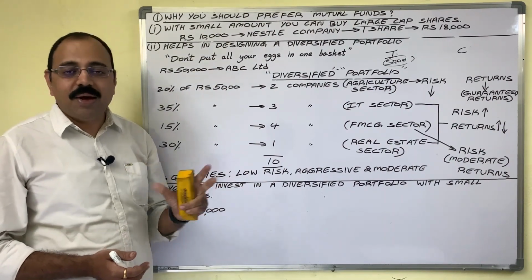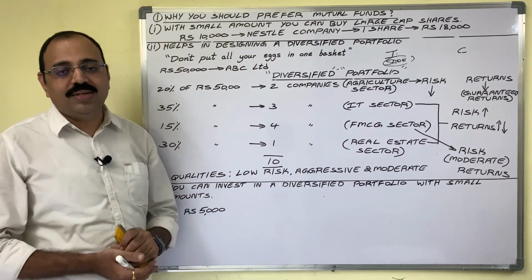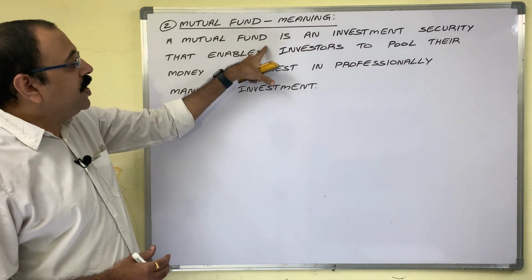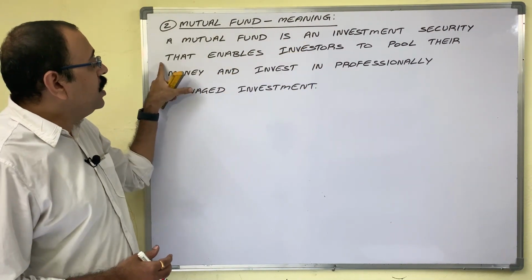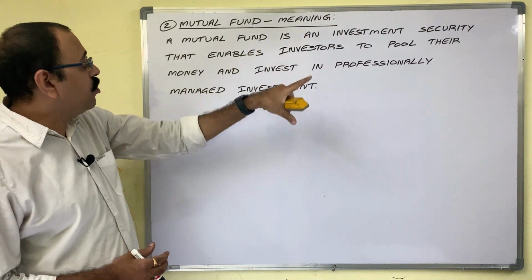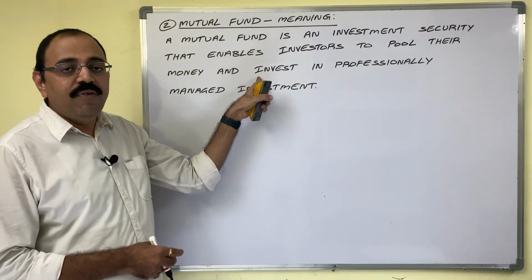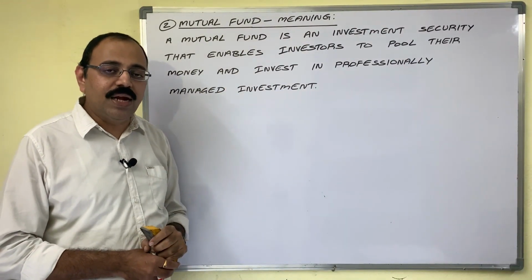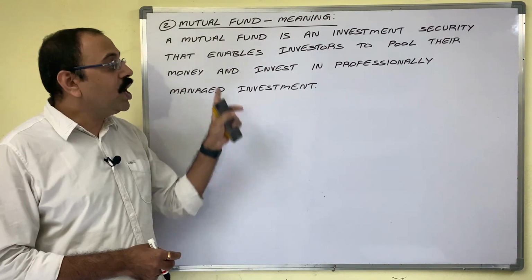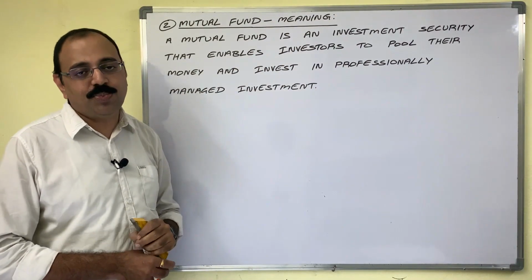First point is completed. Now second point is meaning of mutual funds. See, this is the meaning of mutual fund. A mutual fund is an investment security that enables investors to pool their money and invest in professionally managed investment. Remember this sentence when I explain the third point, that is how a mutual fund works. Then slowly you will come to understand the meaning of these lines. So we will move to the next point.